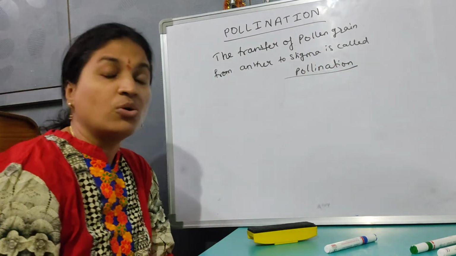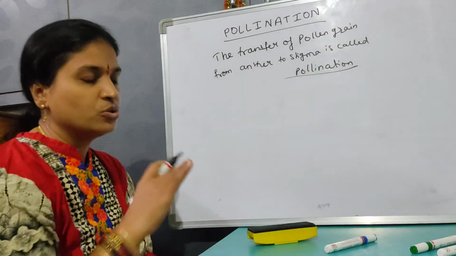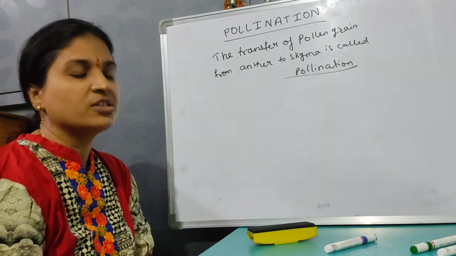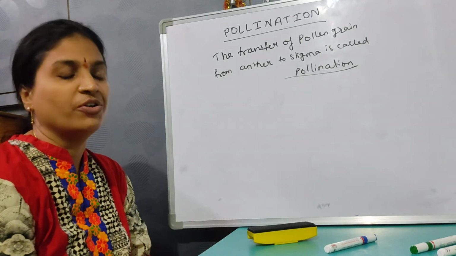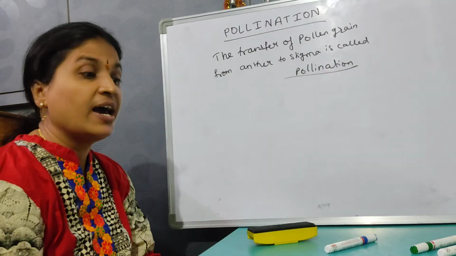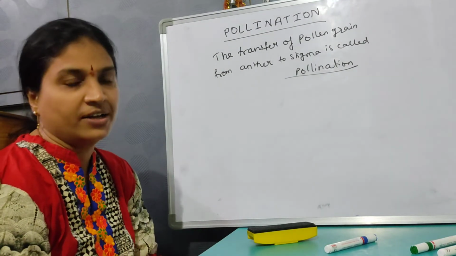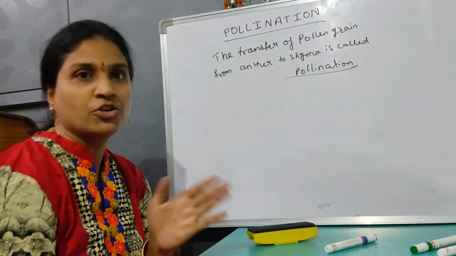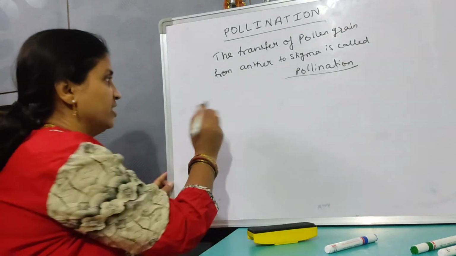It is a vital step to carry out all the ecological functions for the balance and equilibrium in the ecosystem. Pollination is very important for a healthy ecosystem. So pollination, the transfer of pollen grains from anther to stigma, is called pollination. It can be direct or indirect. Now, coming to the types of pollination, let us study.